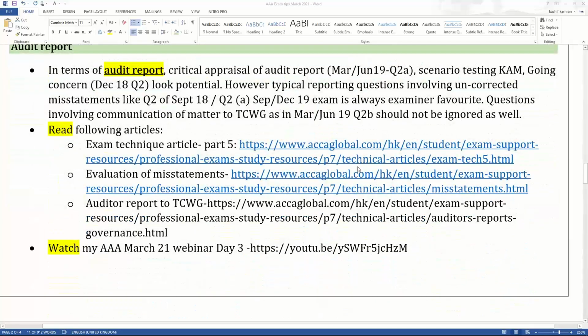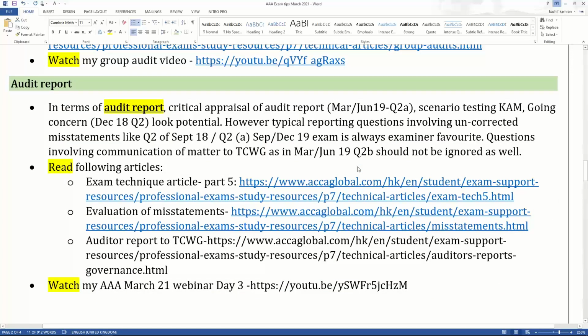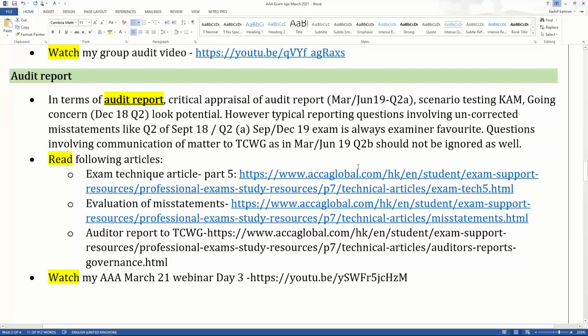Then you go down to the audit report. What is likely from an audit report? I believe in terms of audit report, a critical appraisal of audit report, a question like March, June 19, question number 2A, or a scenario testing CAM, key audit matters, or a scenario testing going concern as like December 18, question number 2, looks potential.